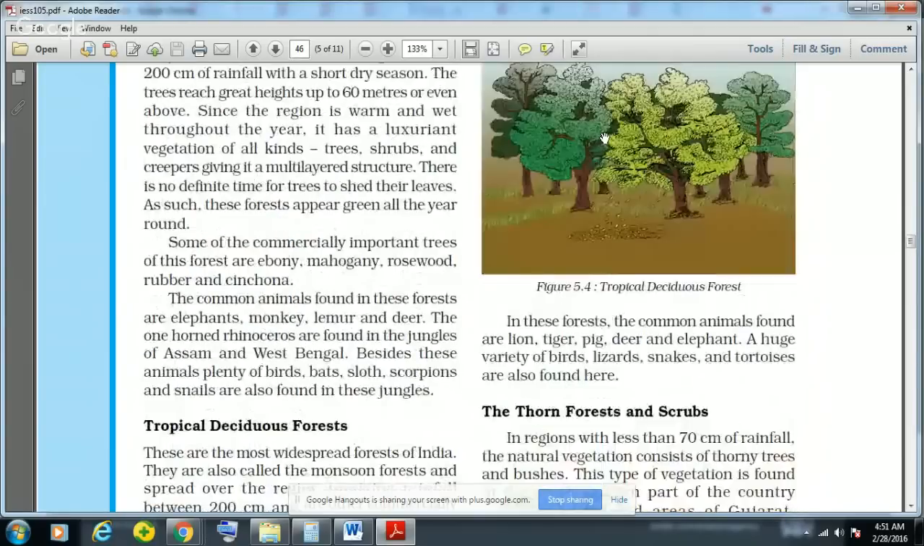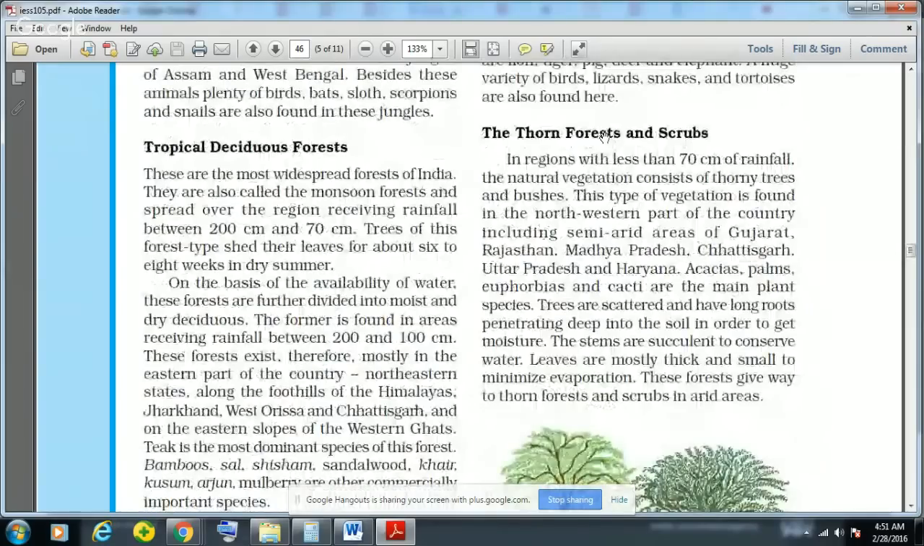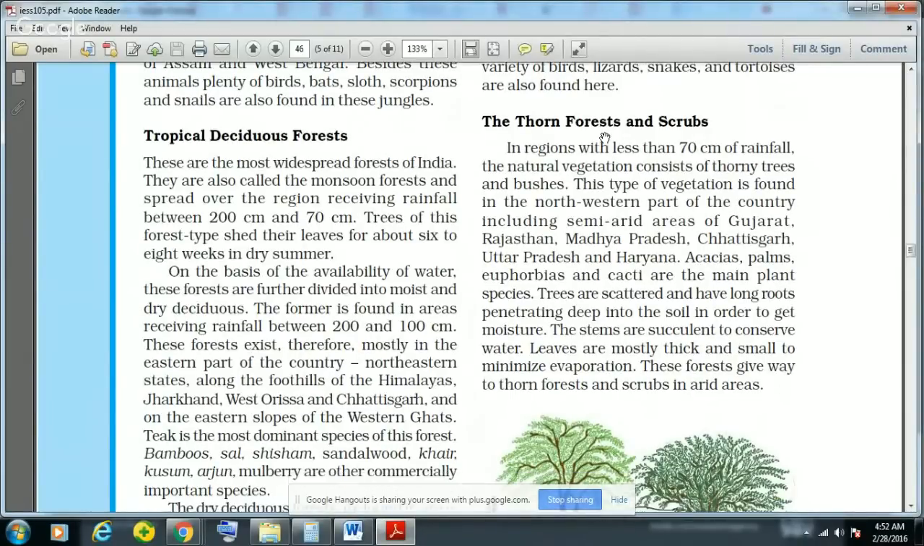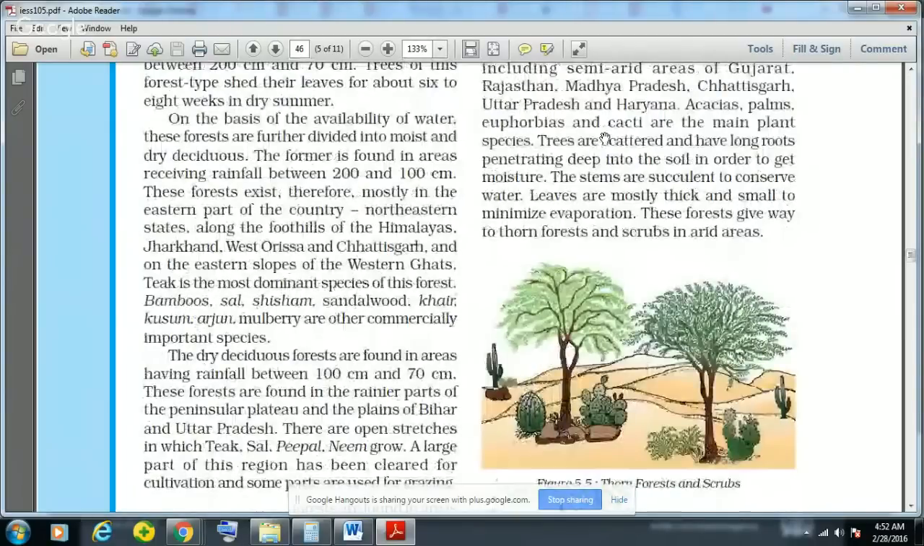And on the basis of availability of water, these forests can be further divided into moist and dry deciduous. The forests which receive rainfall between 200 to 100 centimeter are known as tropical deciduous moist forest. And these forests are found in the eastern part of the country, in the northeastern states along the foothills of the Himalayas, in Jharkhand, West Odisha and Chhattisgarh, and also on the eastern slopes of the Western